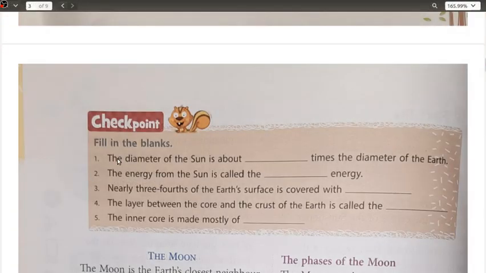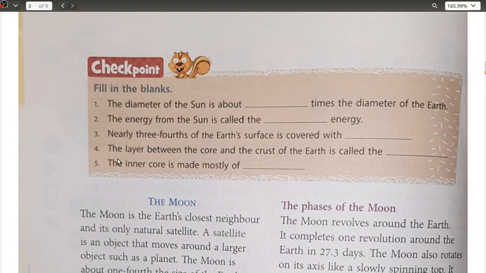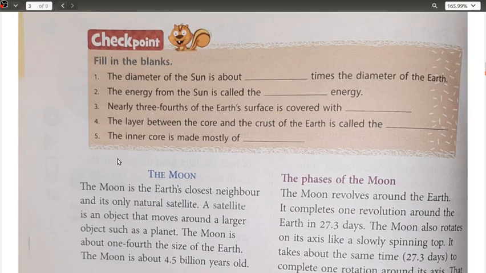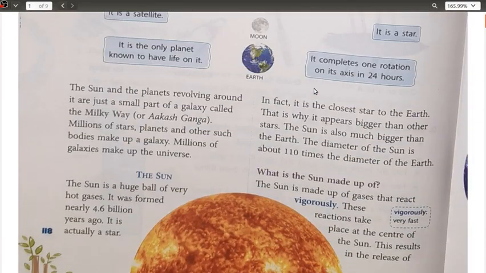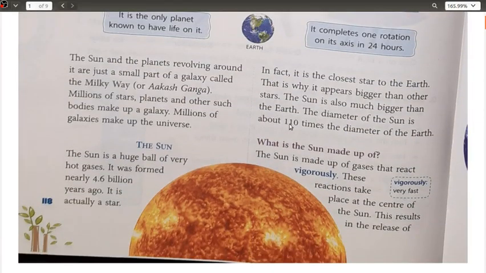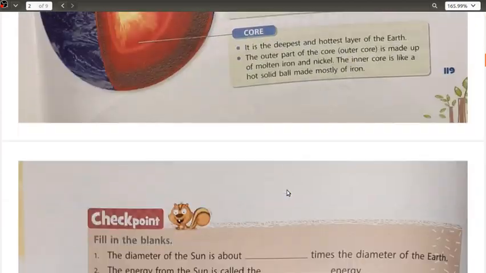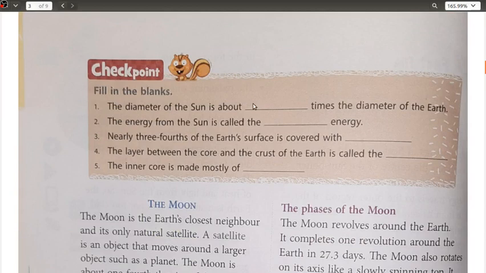Your checkpoint. Okay, when we are talking about this checkpoint, we have already discussed it, but still let us discuss it once more. The very first one: the diameter of the sun is about 110 times the diameter of the earth. If you can see, I have shown you previously as well. So first will be your 110, followed by the energy from the sun is called solar energy.